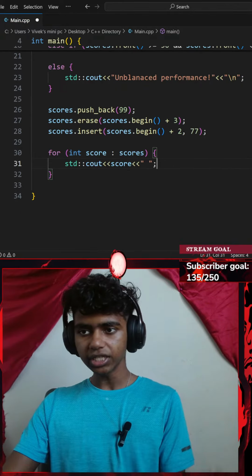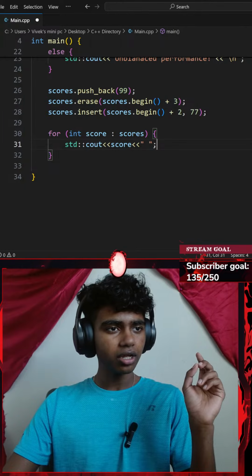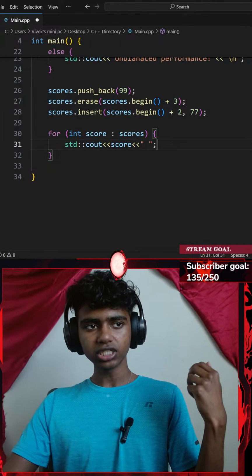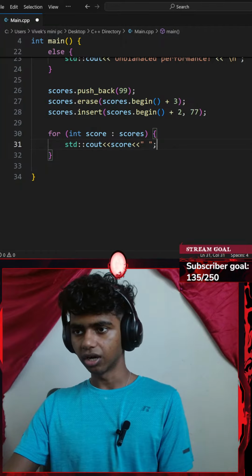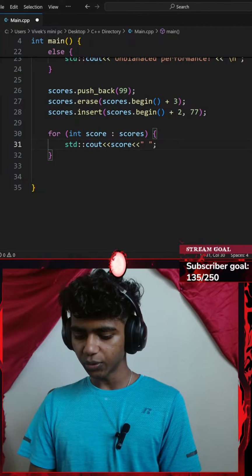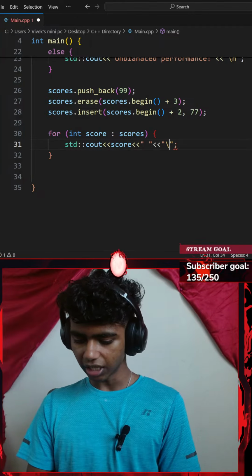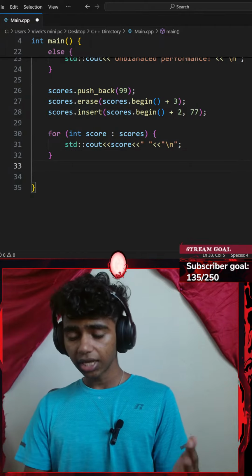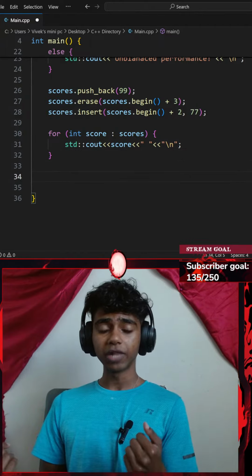That said, I will be ending that with a semicolon, and then, okay, print all these scores, then display front, back, size, and capacity. Okay, so this prints all my scores. I might actually end it with a new line as well, so I'll go with a \n new line. Okay, perfect. Next up, let me go ahead and display my front.